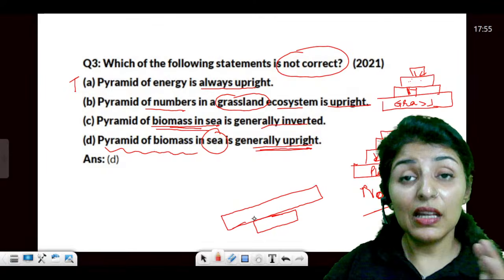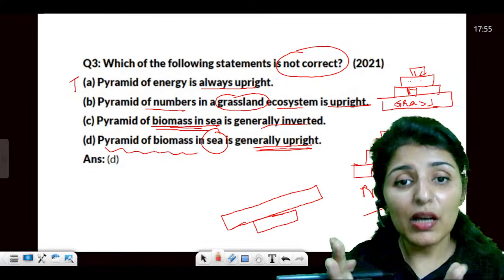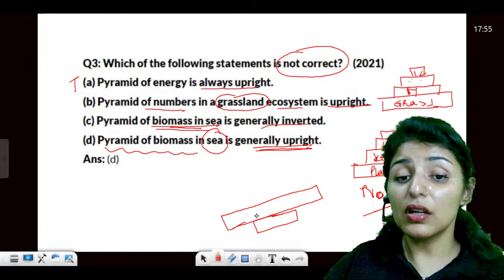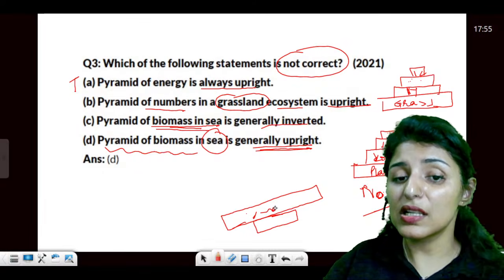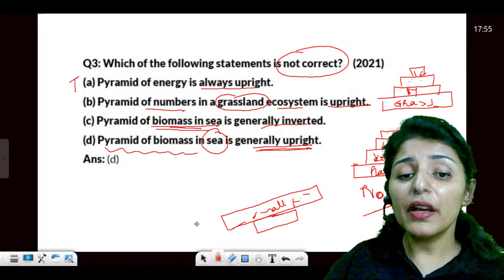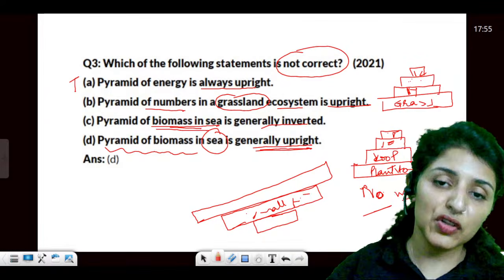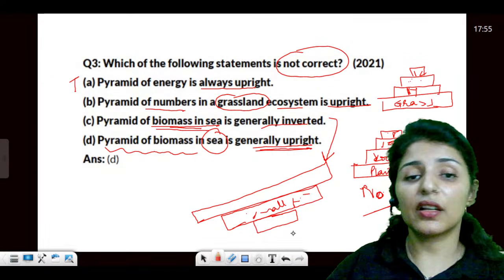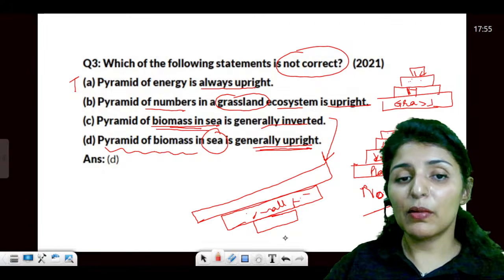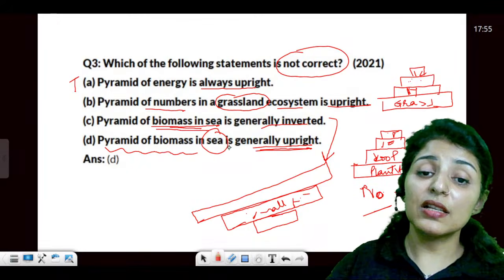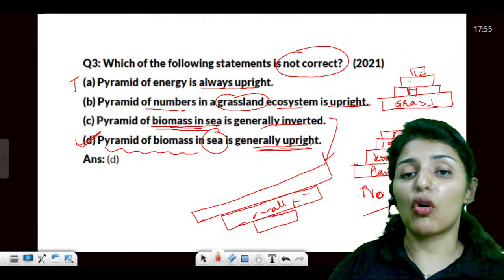Even if there are millions, the biomass will be lesser as compared to the zooplanktons or the small fishes. And then one big fish is enough to compete with the biomass of so many small fishes, right? So this is how you get the inverted pyramid of biomass in sea. And the statement that biomass in sea is generally upright is a wrong statement.